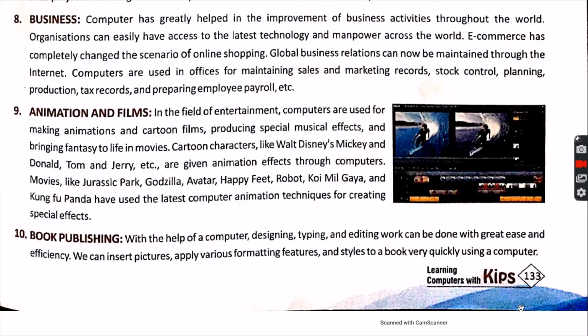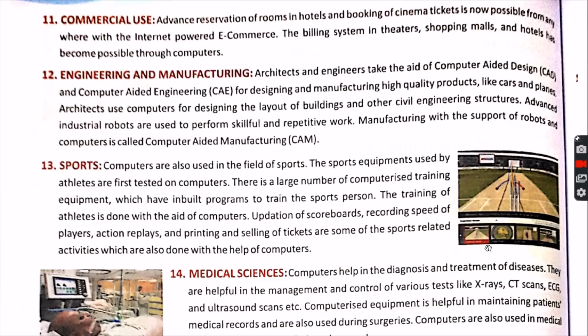Book publishing means the book, for example, the book you are studying, this is also due to computer. With the help of computer, designing, typing and editing work can be done with great ease and efficiency. We can insert pictures. For example, here you can see picture formatting features and style added to a book very quickly using a computer.